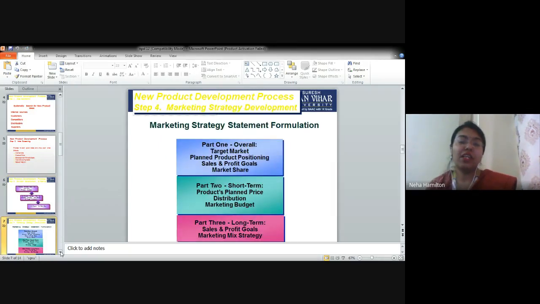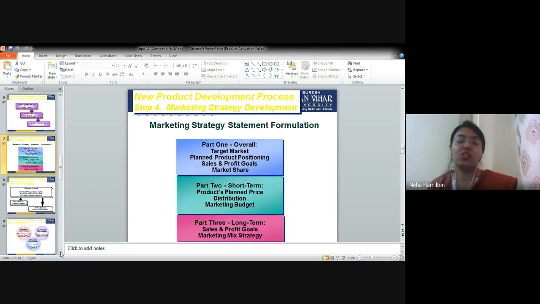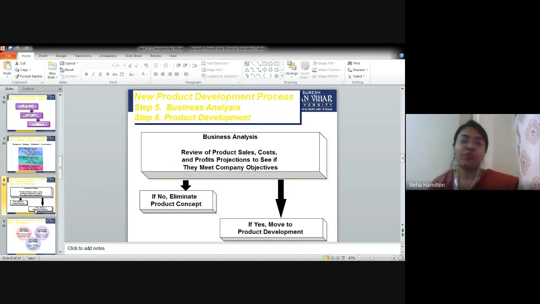After that, we saw that there are three kinds of strategies. The first is overall strategy, then short term strategy, and long term strategy. When we talk about overall strategy, we are talking about your target market, product positioning, sales and profit goals, and market share. In short term goals, we are talking about product price, distribution, marketing budget. And in part three, long term goals, like what your profit goals are and what your marketing mix strategy is, right?